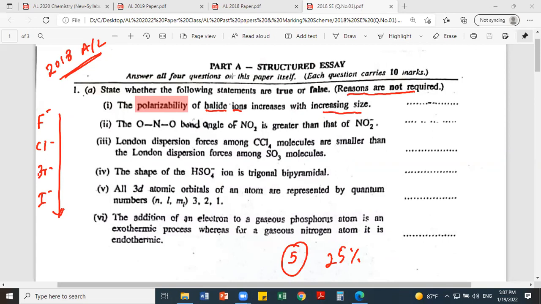Some A-level papers, for each true and false statement, give a condition like this: each correct answer 2 marks, and the wrong answer negative 1. Therefore if you don't know, you can't just put one of these randomly, without even reading the question, because they will deduct marks.